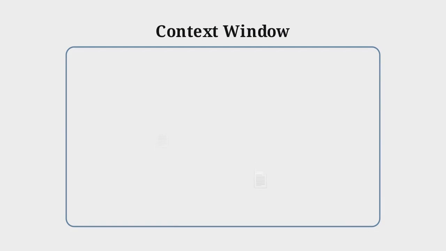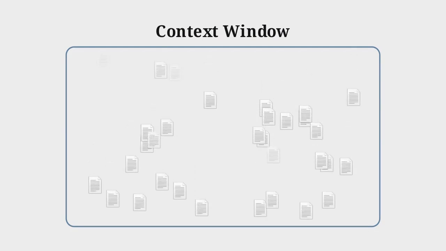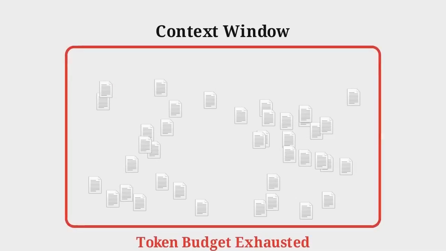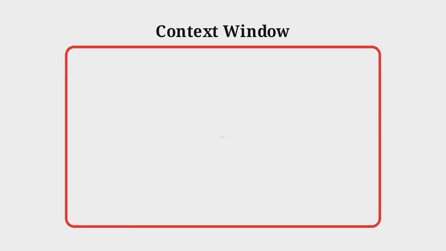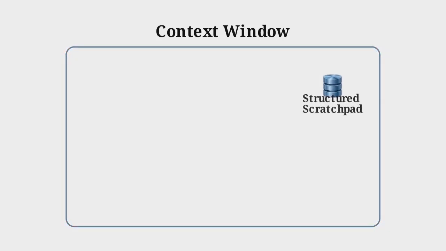The first flaw is context exhaustion. If an agent appends every single observation to its memory window, long-running loops will eventually drain the token budget. The fix is to compress completed steps into a single, dense block, a structured scratchpad, retaining only the raw details of the current active step.